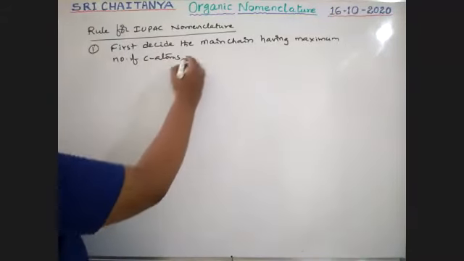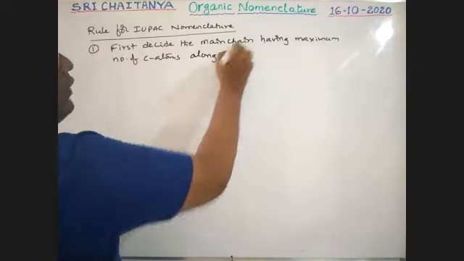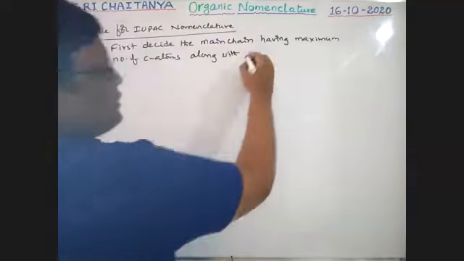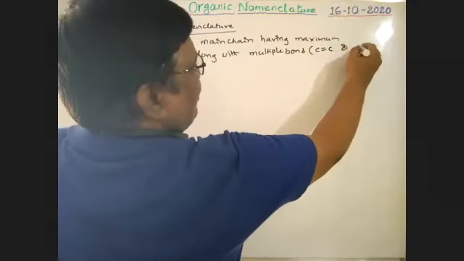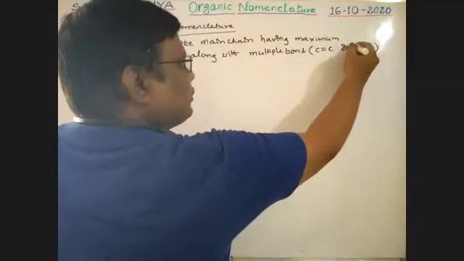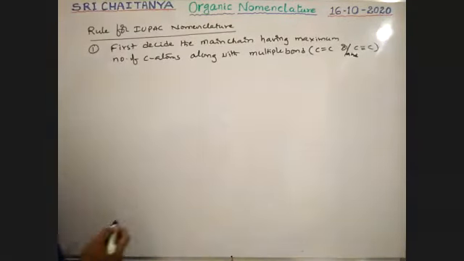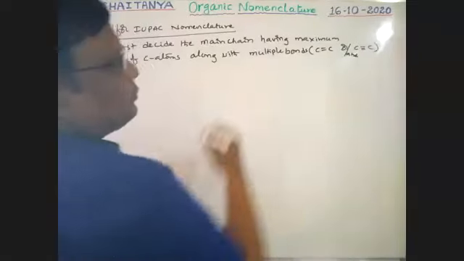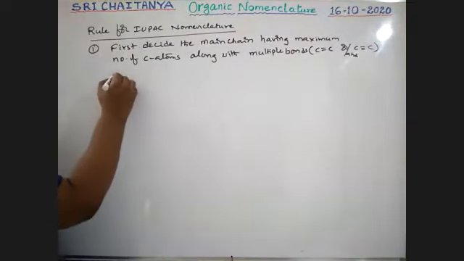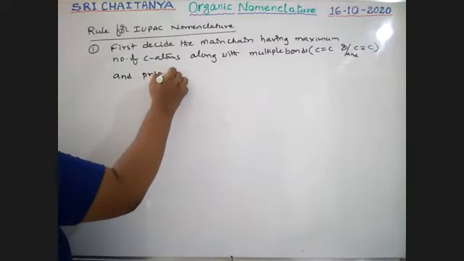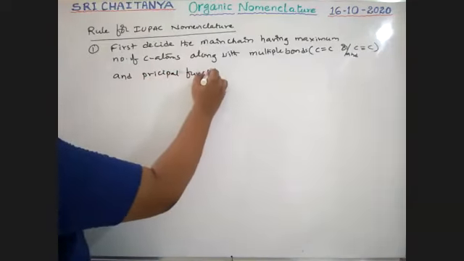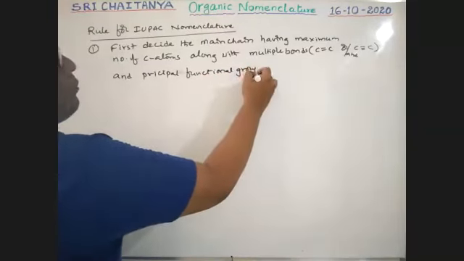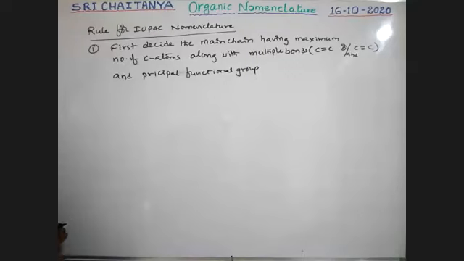So along with carbon atoms, along with multiple bonds, that is C double bond C or C triple bond C, or both, and the principal functional group, with the maximum number of substituents.